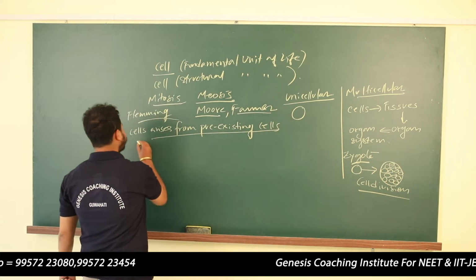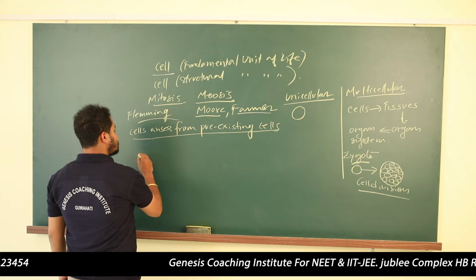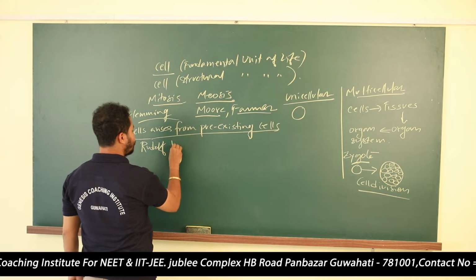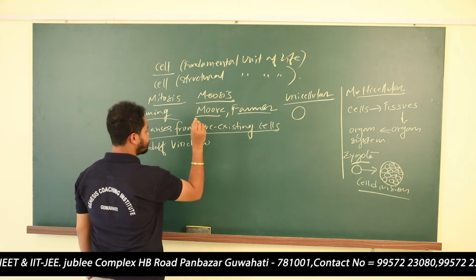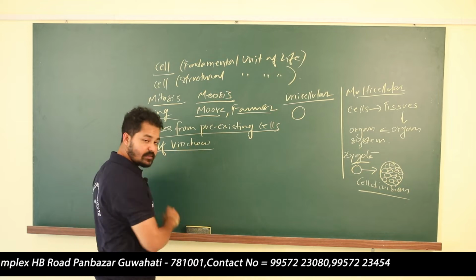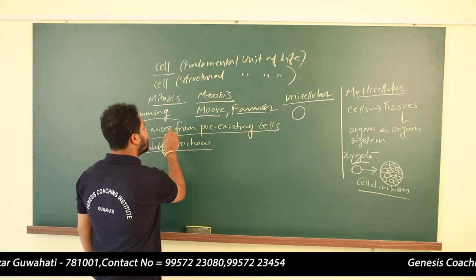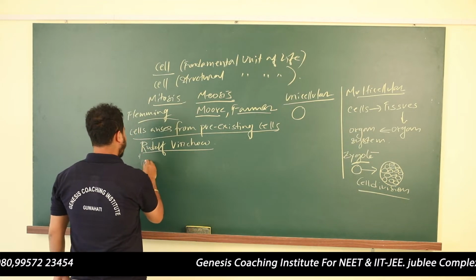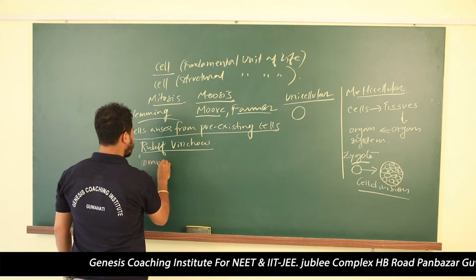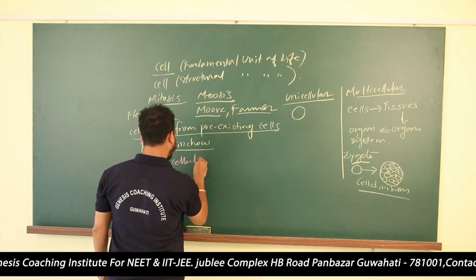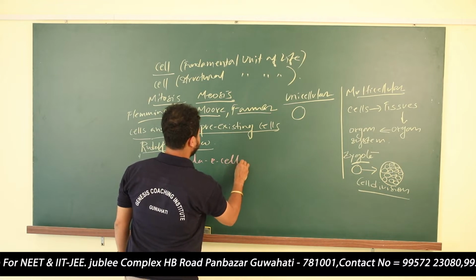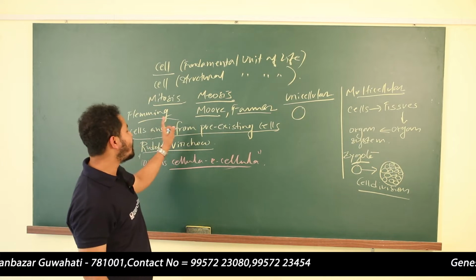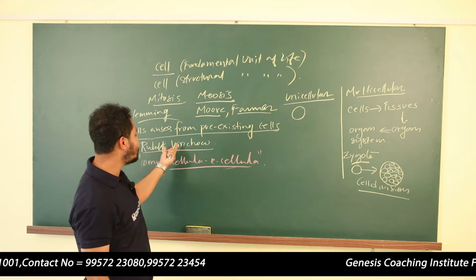This statement is given by a scientist whose name is Rudolf Virchow. Are you getting my point? Cell arises from pre-existing cell. The exact statement, if you want to know, is omnis cellula e cellula. It is given in our NCERT book. What does it mean? It means cells arise from pre-existing cells, as stated by Rudolf Virchow.